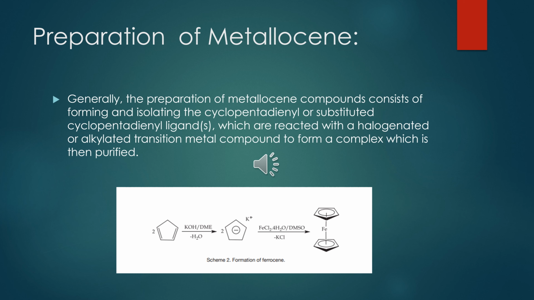The preparation of metallocene. Generally, the preparation of the metallocene consists of forming and isolating the cyclopentadienyl or substituted cyclopentadienyl ligands, which are reacted with halogenated or alkylated transition metal compounds to form a complex, which is then purified. Here, the reaction for the formation of the first metallocene, ferrocene, is given, in which the conditions and the catalysts are mentioned.